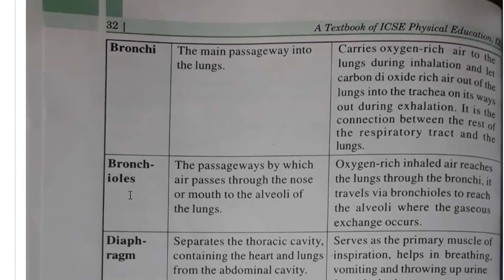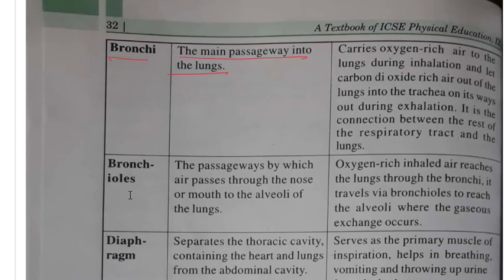Then we have the bronchi, the main passageway into the lungs. Okay, so this is the main pipe through which air is going into the lungs. It carries oxygen-rich air to the lungs during inhalation and lets carbon dioxide-rich air out of the lung into the trachea on its way out during exhalation.